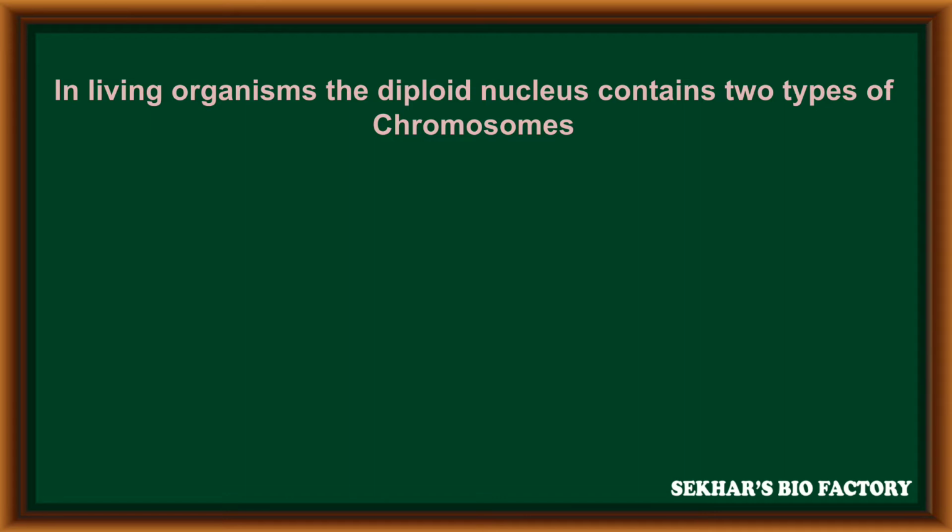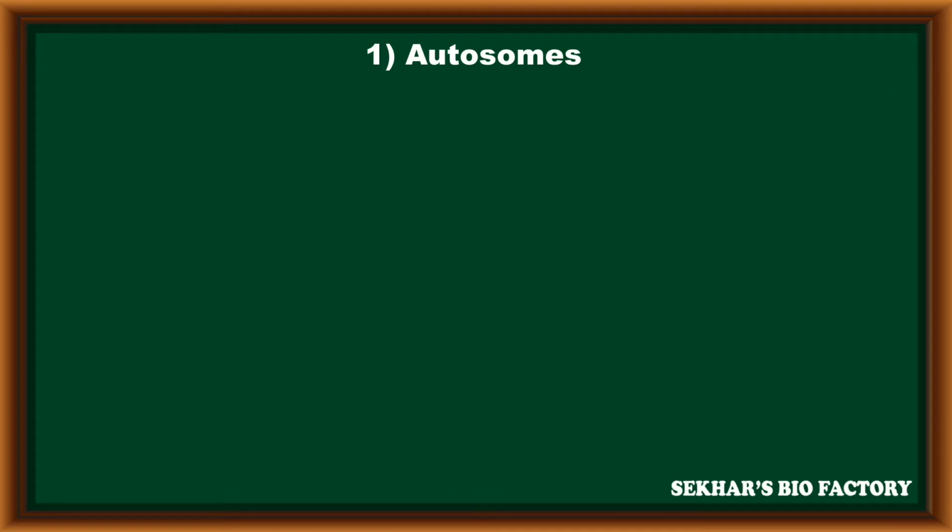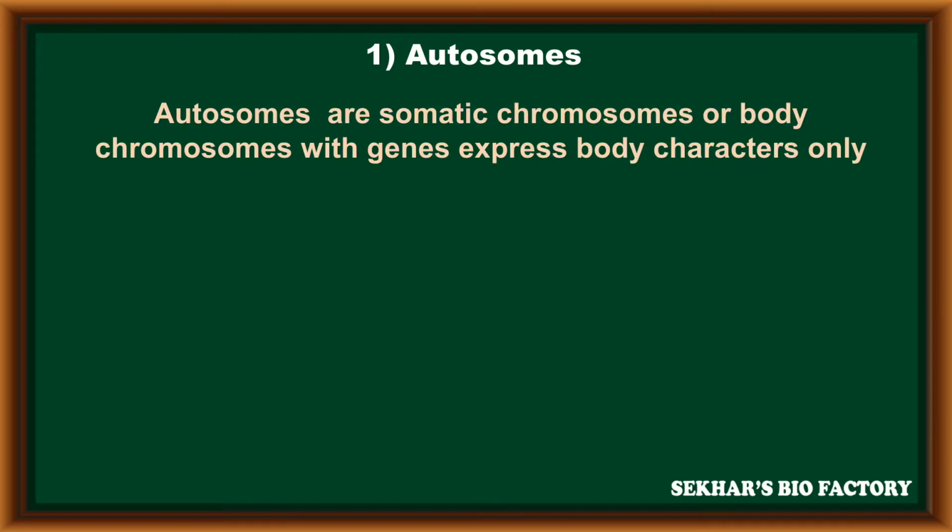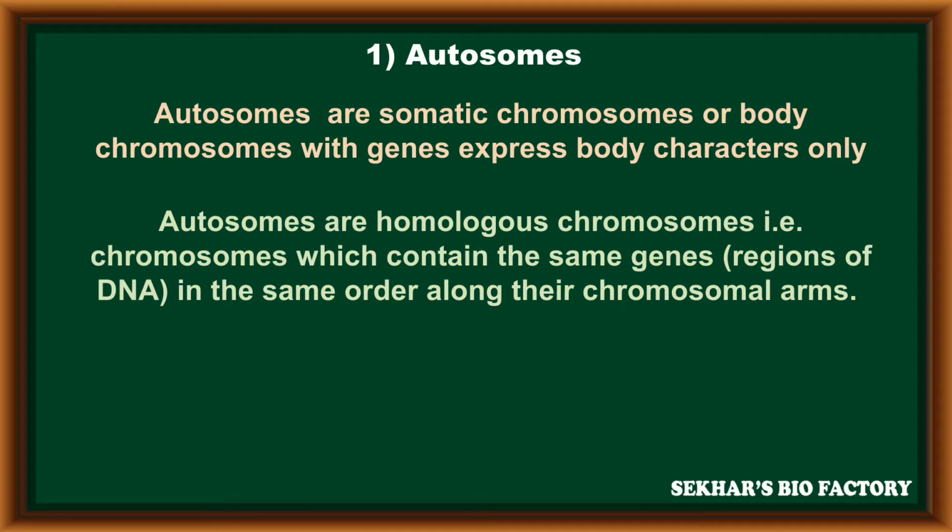In living organisms, the diploid nucleus contains two types of chromosomes. The first type is autosomes and the second type is allosomes. The autosomes are somatic chromosomes or body chromosomes with genes that express only body characters.